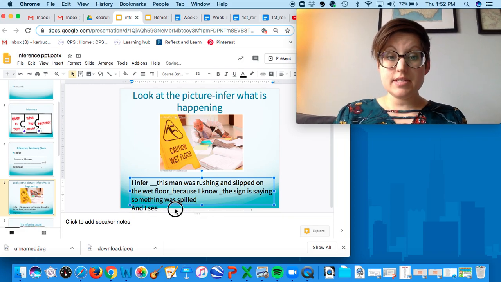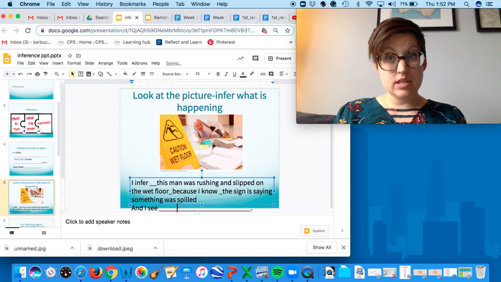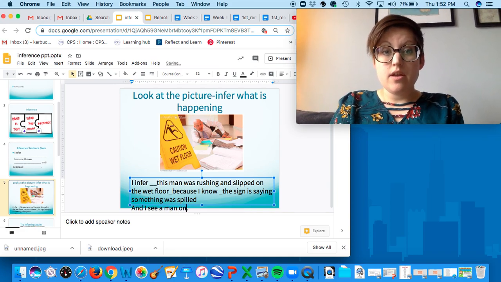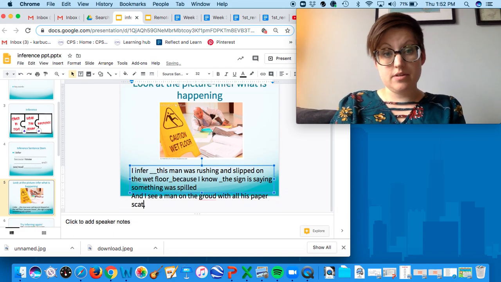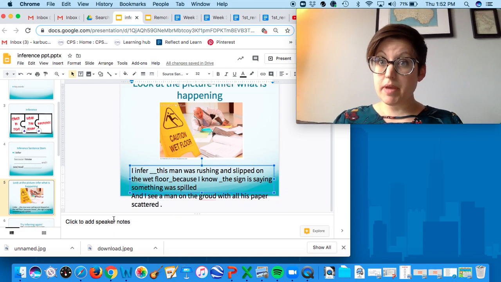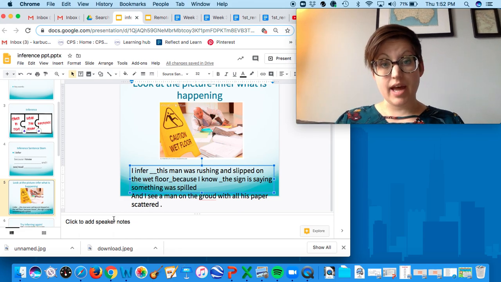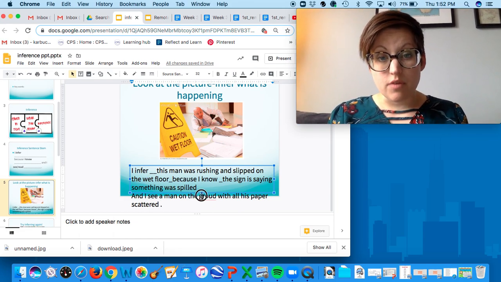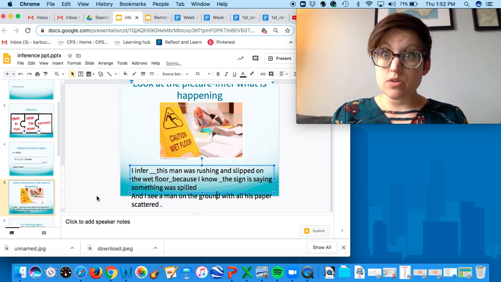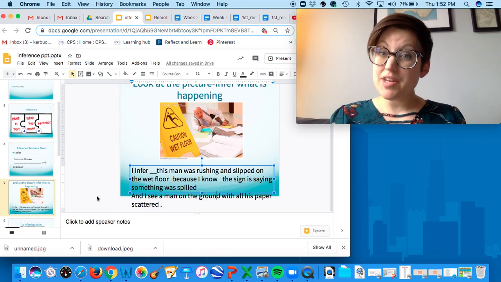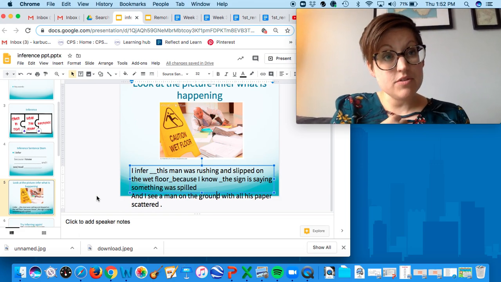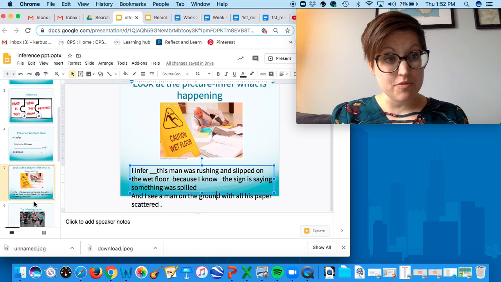And I see, and then what do you see in the picture that helps support that inference? And I see a man on the ground with all his papers scattered. So I infer this man was rushing and slipped on the wet floor because I know the sign is saying something was spilled, and I see a man on the ground with all of his papers scattered. So that would be an inference of what is going on. They didn't tell you exactly what happened or how it all went down. We have to find the pieces to the puzzle ourselves.